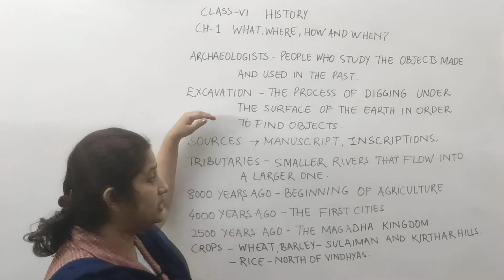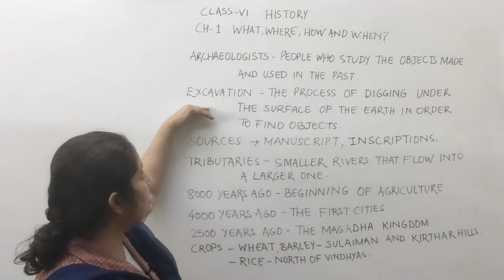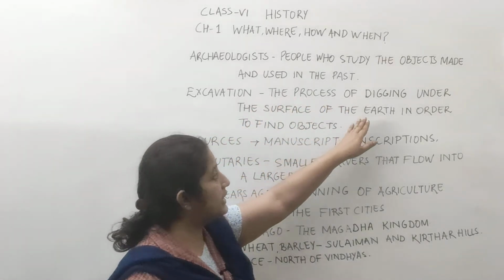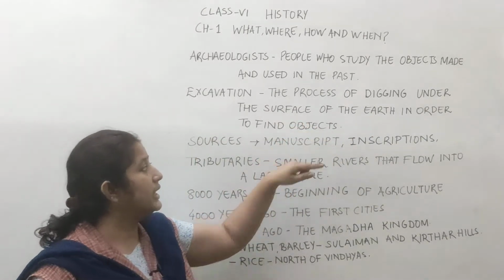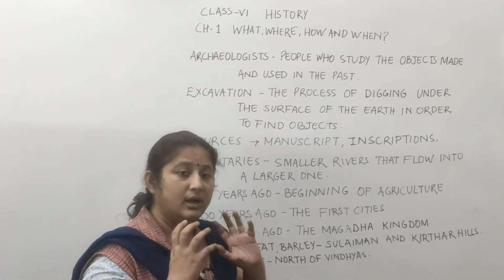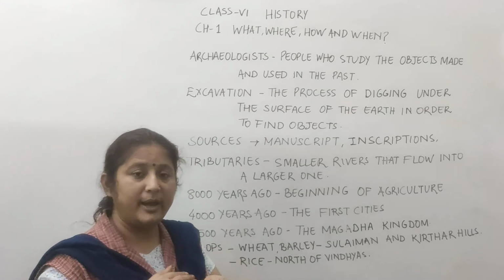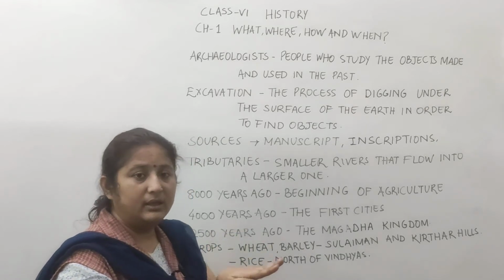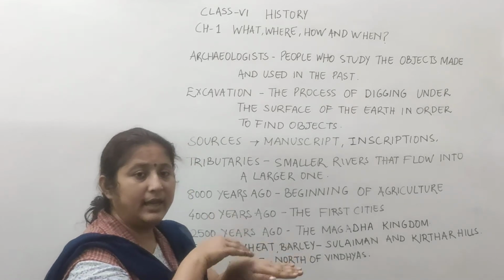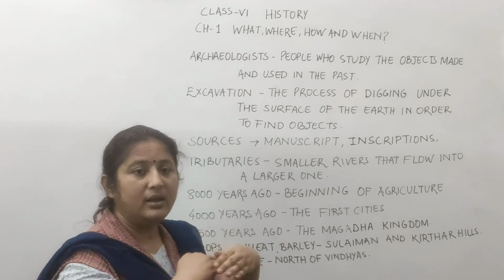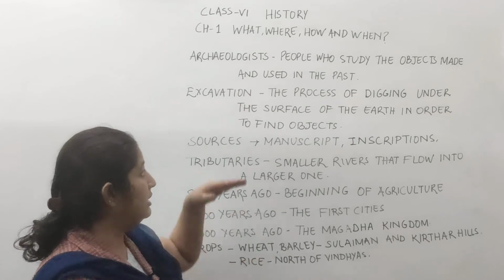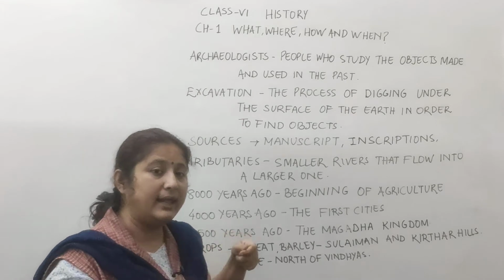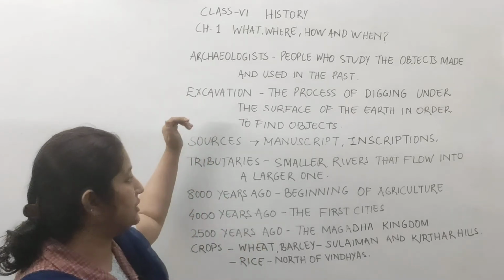Now one term that comes under archaeologist is excavation. What do you understand by the word excavation? Excavation is the process of digging under the surface of the earth in order to find objects. With the span of time, people used to live and die and bury their dead bodies, and layers continued to cover the surface. Archaeologists dig, and the process of digging is known as excavation.